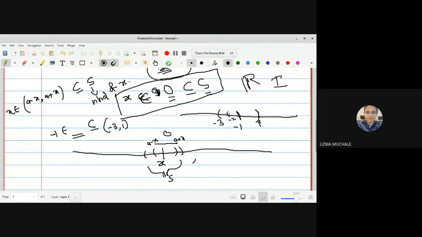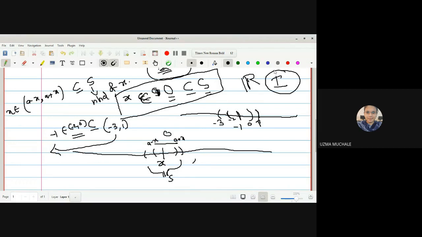Okay, -2 to 0. We can select -2 to 0. You have to tell it is an open interval -2 to 0 which contains -1 and which is contained in your set. So now we can say this is a neighborhood of -1. In this way we can find many of the neighborhoods which are there in the set.